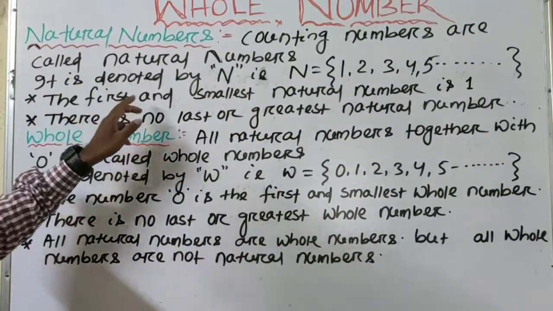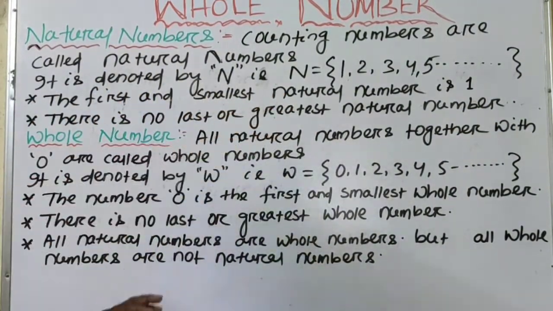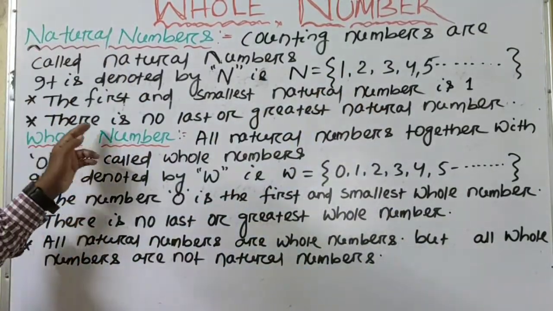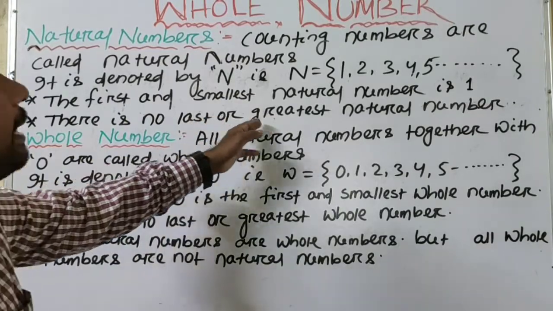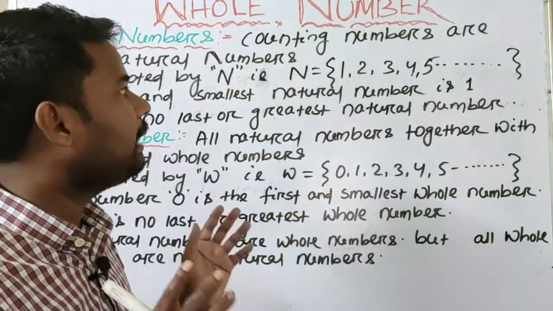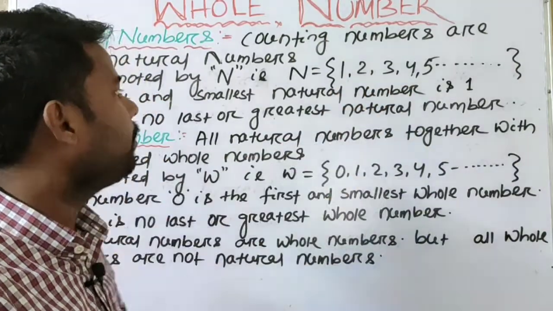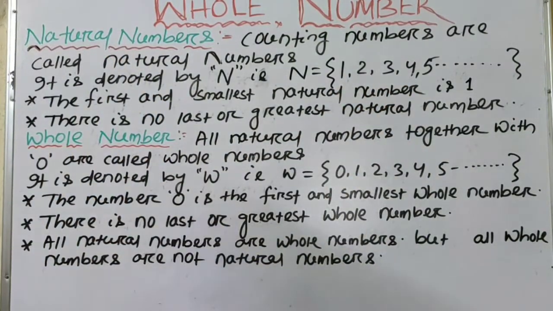The first and smallest natural number is 1. So 1 is the smallest natural number and there is no last or greatest natural number. So we cannot define the greatest or largest natural number. Then we will know whole numbers.